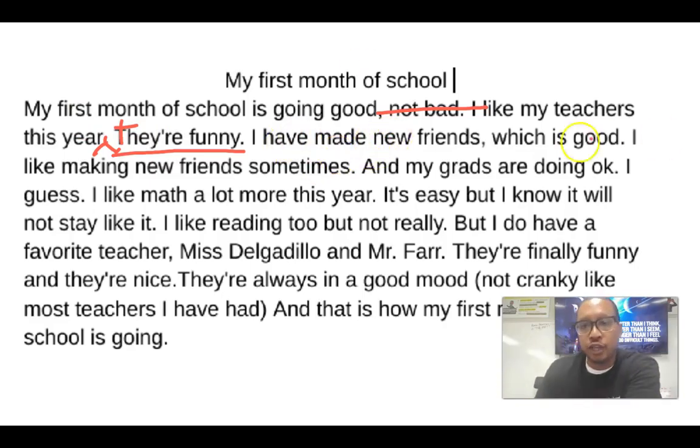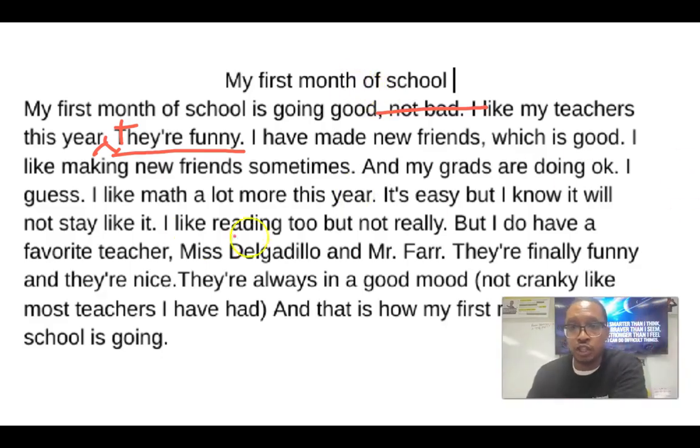"I made new friends, which is good. I like making new friends sometimes." So somehow we've got to combine these 2 sentences. We don't have enough room on here to write it, but I would say, "Sometimes I like making new friends, and this year I've made a lot." Boom. That would be a way to combine these 2.